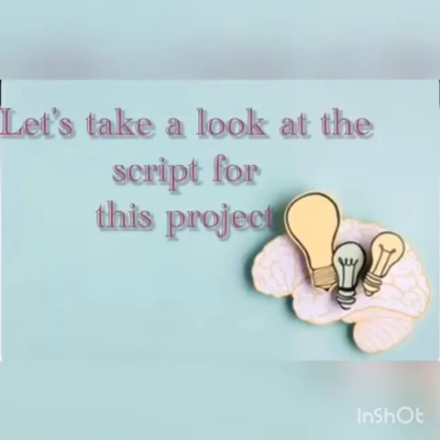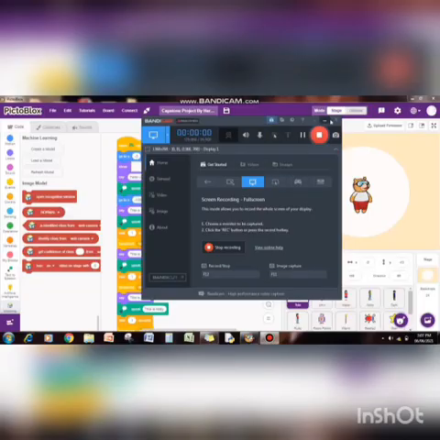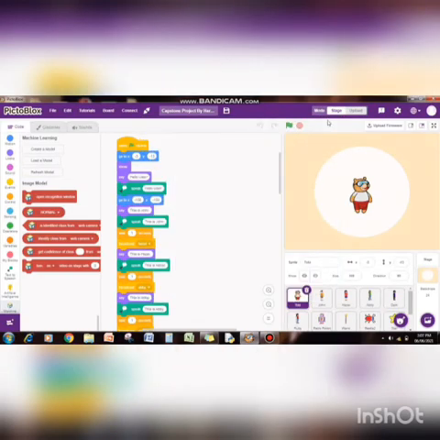Now, let's take a look at the script for this project. I have prepared my capstone project in the form of a story in which a competition of artificial intelligence is organized, and John, Hazel, Abby, Dani, and Ruby prepared different projects on the concepts of AI.